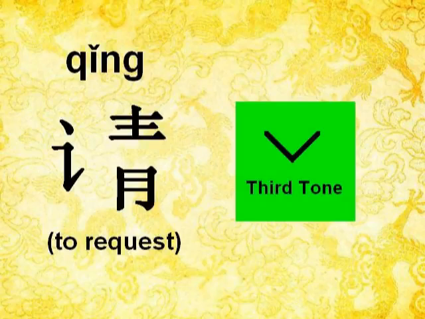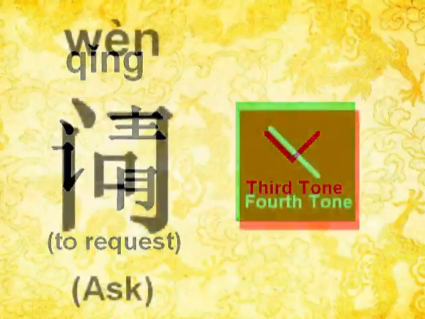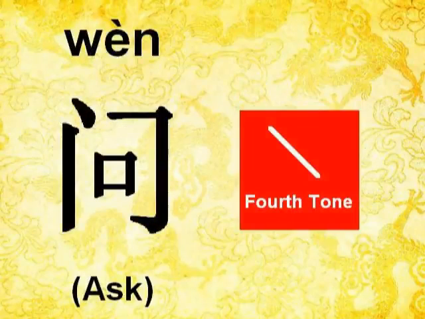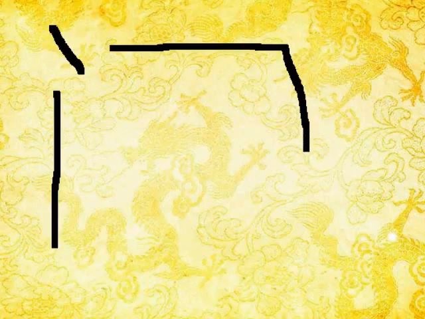Or in a shorter version, 请. You're fantastic. Let's have a look at the second character, 问. You can see that 问 has an outer and then an inner structure. The way of writing this character, as demonstrated, is from out to in.